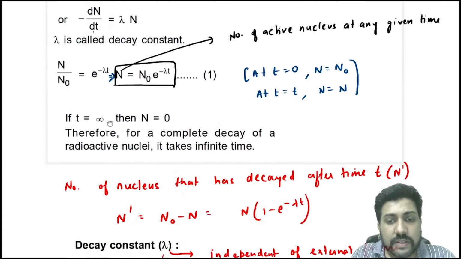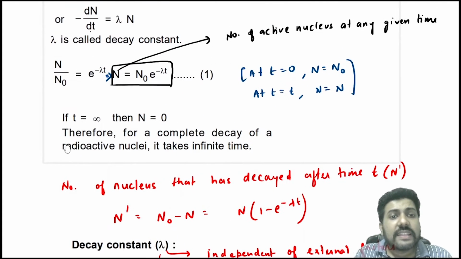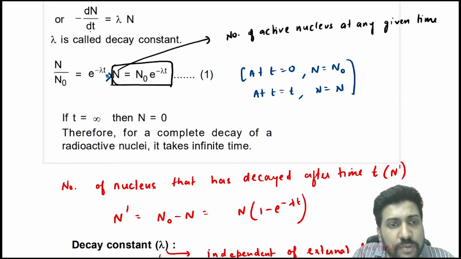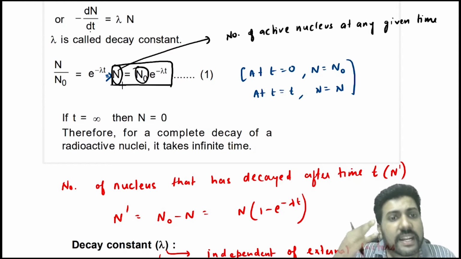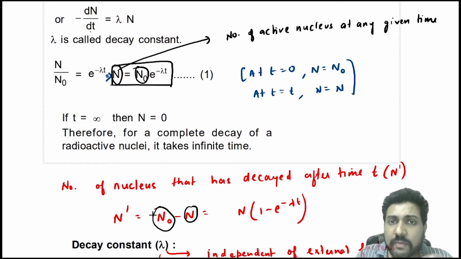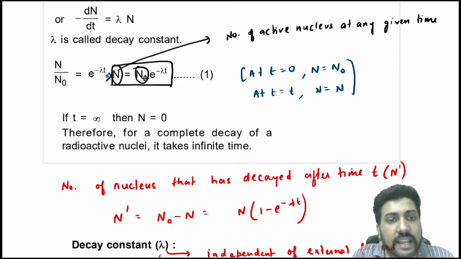Okay. So now, what is the number of nuclei that has decayed after time t? The total number of nuclei is conserved. So if this is the number of nuclei left at time t and this was the initial number of nuclei, then the number of nuclei that has decayed is N dash, and that is N naught minus N. And N is N naught e power minus lambda t. So if you take N naught common, you will get N dash is equal to N naught into 1 minus e power minus lambda t.